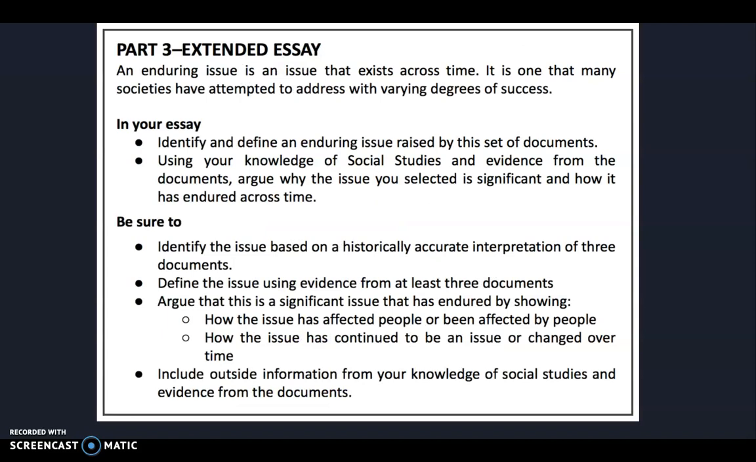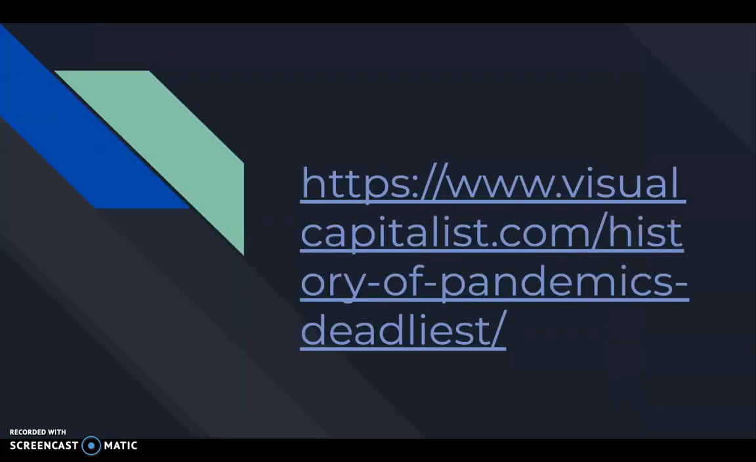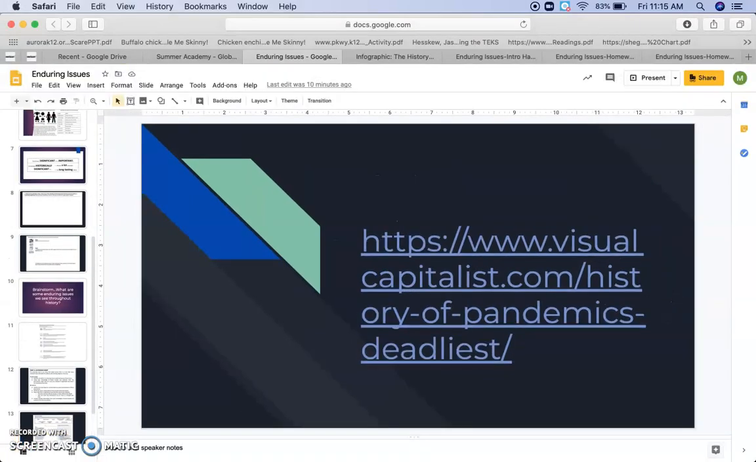And the reason why we're starting with what is an enduring issue is because this is what you will have to write an essay on, okay? You're going to have to look at a set of 5 documents, read all the documents, and identify and define an enduring issue that's in at least 3 of them. And you're going to have to argue why this enduring issue is significant and how it has endured across time. How has this issue affected a lot of people, and how does it continue to be an issue over time? Okay, and we're going to do tons of practice with this in the next 2 sessions. We're going to do a practice essay, but not the full essay, so don't worry. I'm not going to torture you with a full essay over summer.